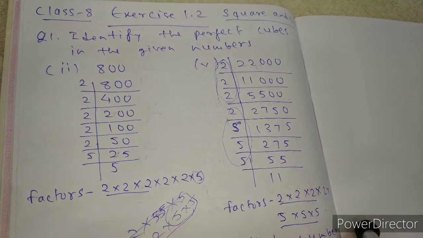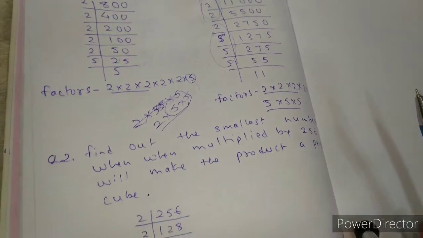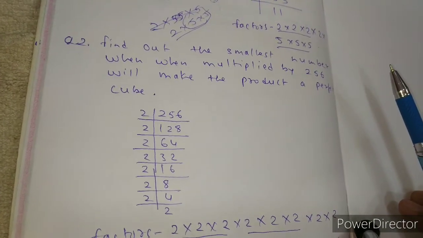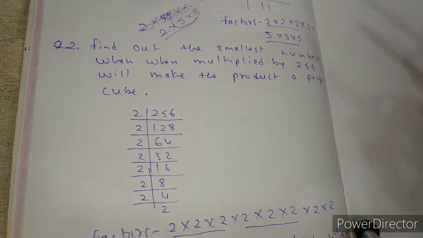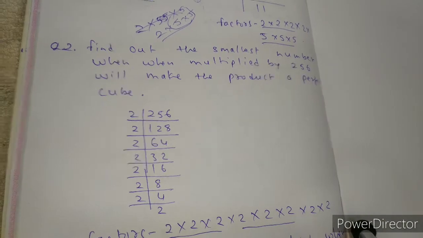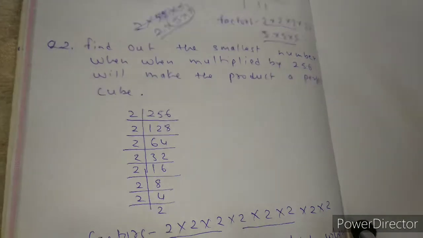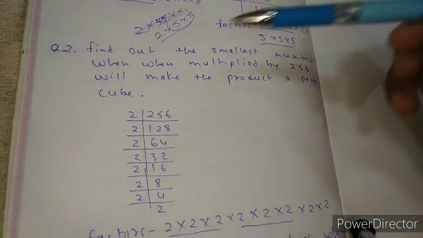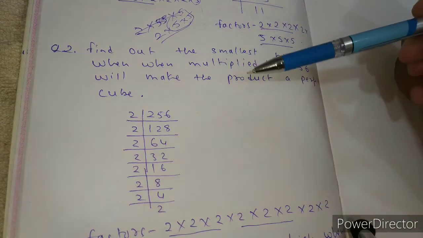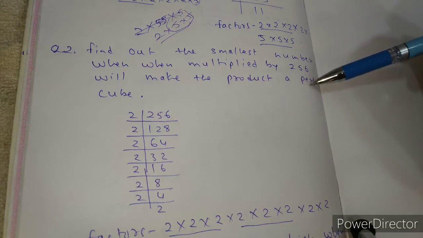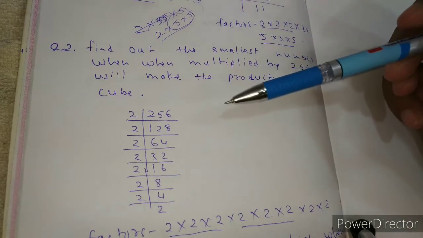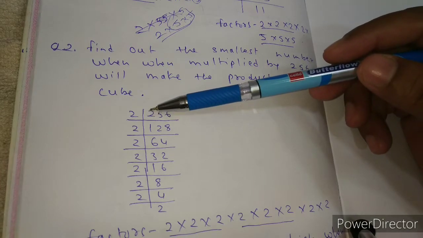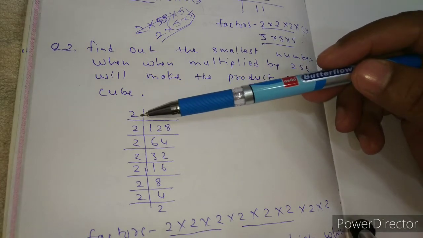Suppose the question says: what is the smallest number which when multiplied by 256 will make the product a perfect cube? Again, what we need to do is find the factors. We will find the factors here.